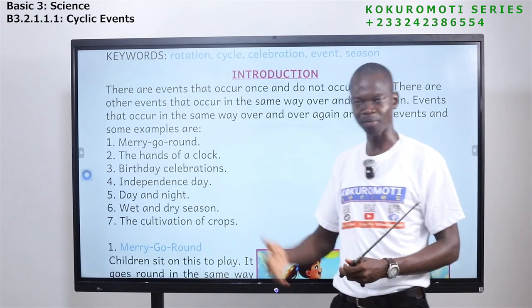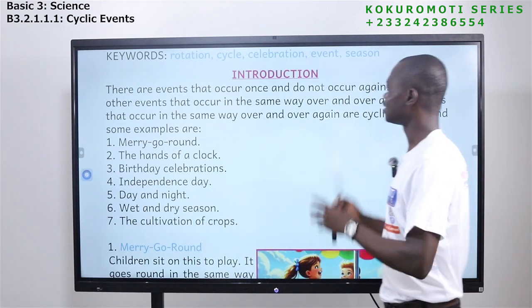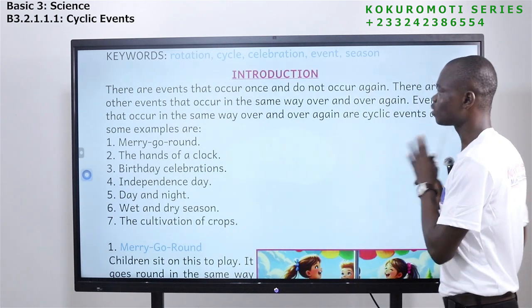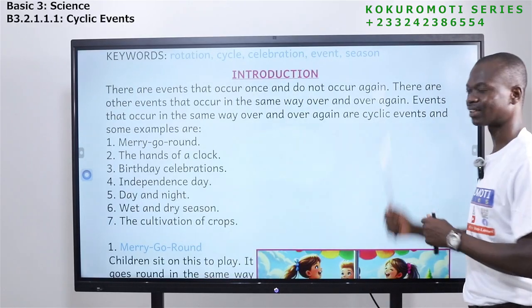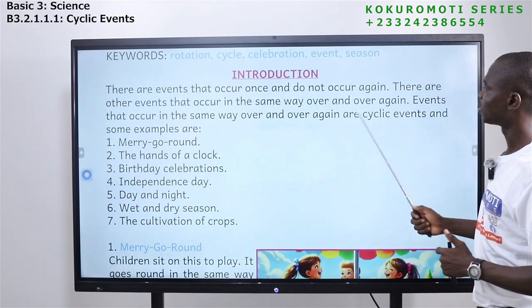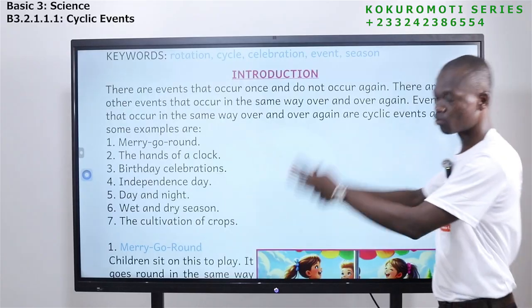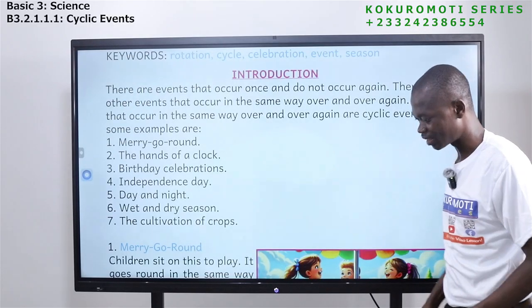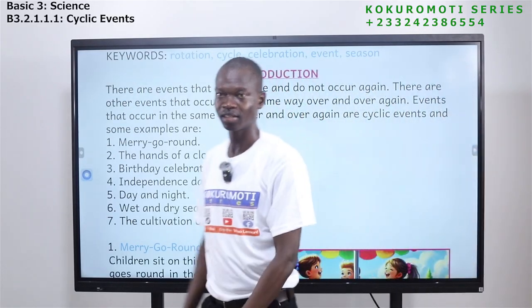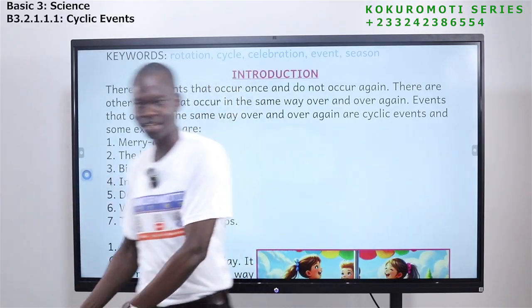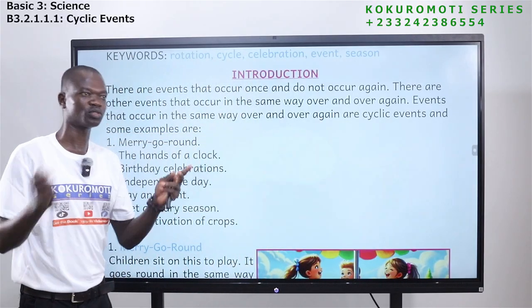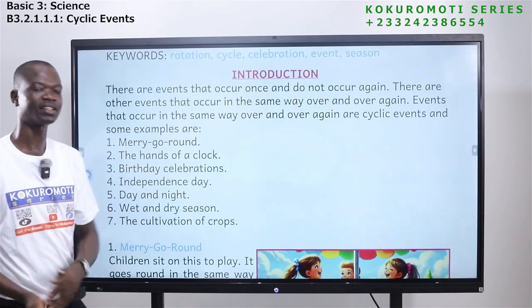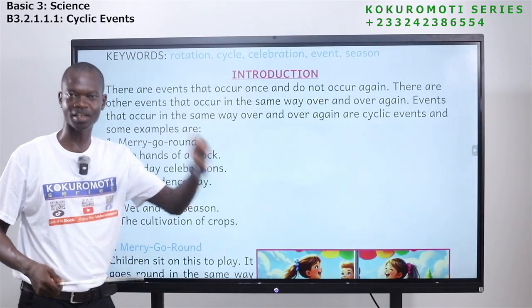If today it happens like this, the following day, the same way it will happen. The next day, it happens in the same way. It happens from time to time, the same pattern, the same process, the same steps.